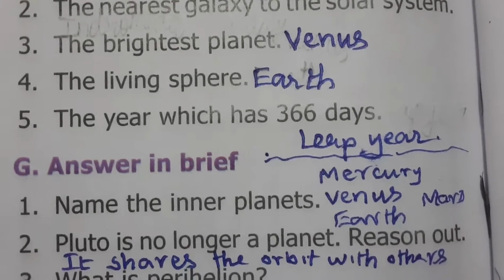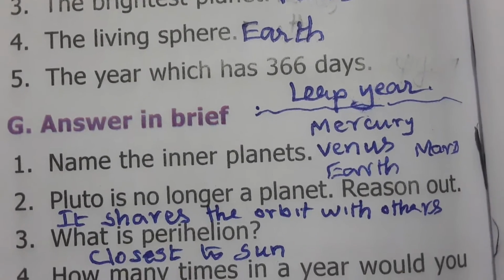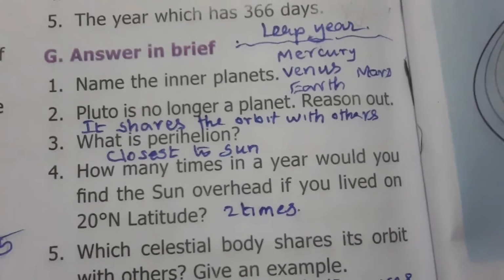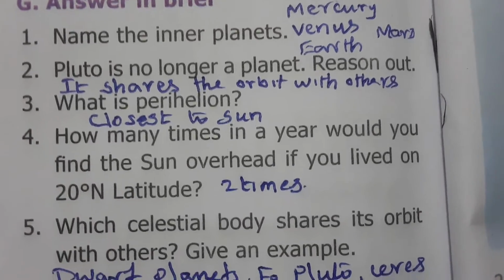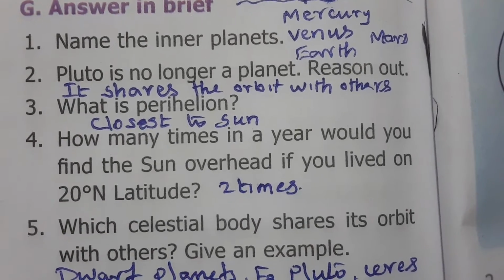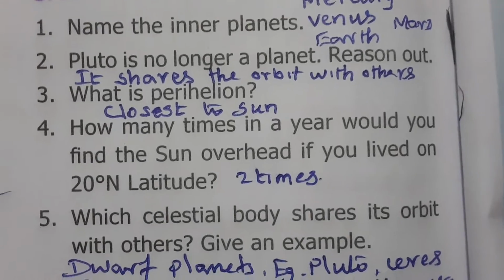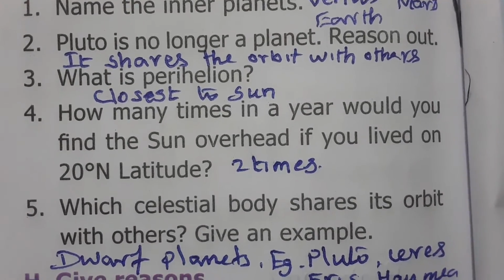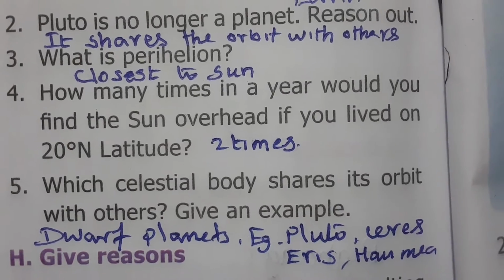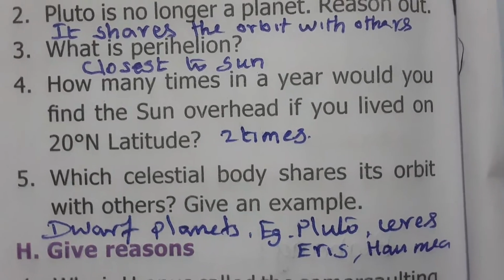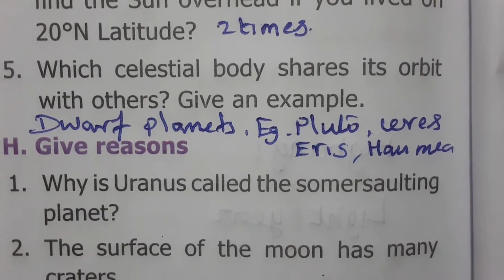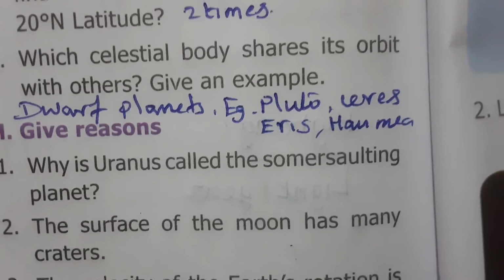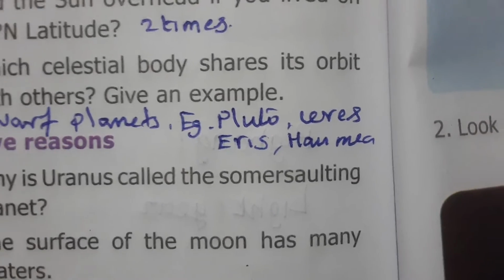The living sphere is Earth. The year which has 366 days is leap year. Answer in brief. Name the inner planets: Mercury, Venus, Mars and Earth. Pluto is no longer a planet. Reason out: it shares the orbit with others. What is perihelion? It is closest to the sun. How many times in a year would you find the sun overhead if you lived at 20 degrees north latitude? Two times. Which celestial body shares its orbit with others? Dwarf planets share their orbits with others. Examples are Pluto, Ceres, and Haumea.